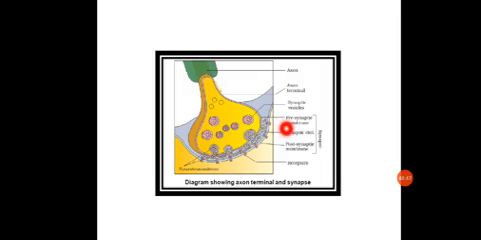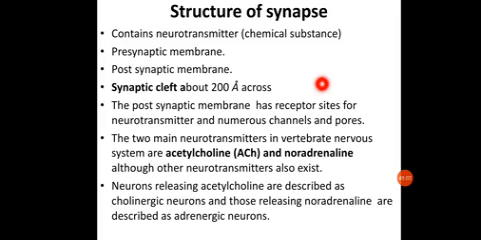Okay, now these neurotransmitters will be released outside the membrane through the presynaptic membrane into the synaptic cleft. We will see how this transmission will be occurring. Okay, so let us see the structure of synapse.